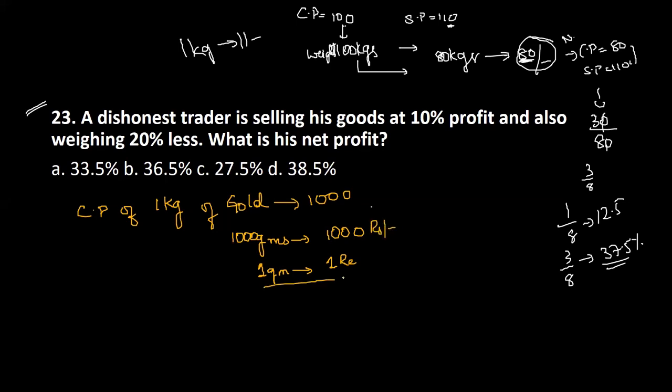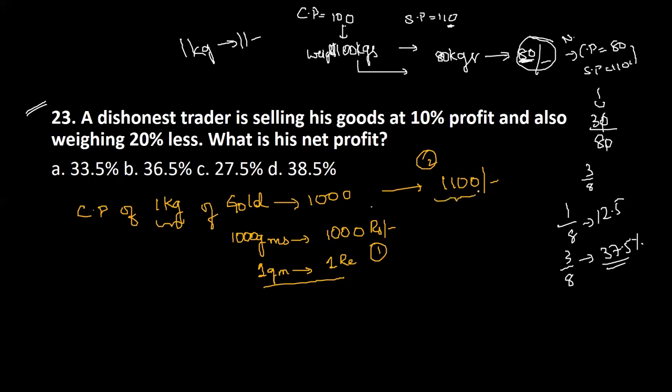ఓకే, ఇది 1 rupee. Now, according to the question, తను ఒక 10% profit కి అమ్ముతున్నాడు. The total 1 kg should be sold at 10% profit. Okay, a dishonest trader is selling his goods at 10% profit and also weighing 20% less. అంటే ఇది ఫస్ట్ ఆఫ్ ఆల్ 10% ప్రాఫిట్ కి అమ్ముతున్నాడు అంటే తన అమౌంట్ ఎంత ఉండాలి? Now it should be 1100 rupees. తేజస్విని ఇక్కడ వరకు క్లియర్? Points 1 and 2, let's say this is 0.2, this is 0.1. 0.1 and 2 రెండు క్లియరా? ఆర్ ఎనీ క్వశ్చన్? ఓకే ఫైన్, ఇక్కడ వరకు క్లియర్.